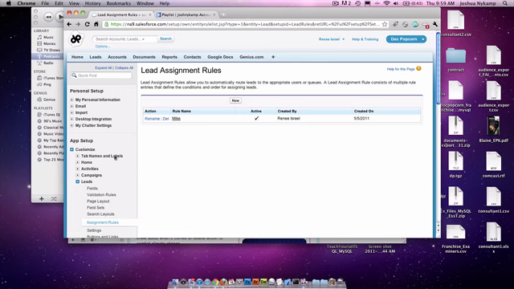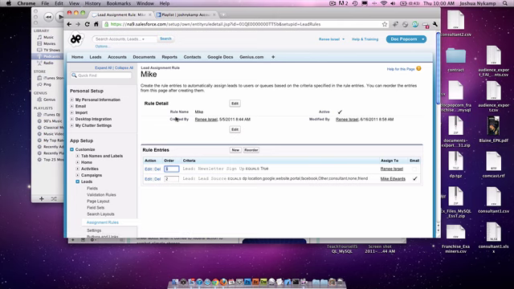Now there's one assignment rule in here named Mike. That's just because it used to only contain a rule for Mike. But now I added one for Renee in there also. So we'll click on Mike, and right now we can see that there's two levels of criteria. This is basically for each lead form that we have. It ends up filtering that lead to the right person.